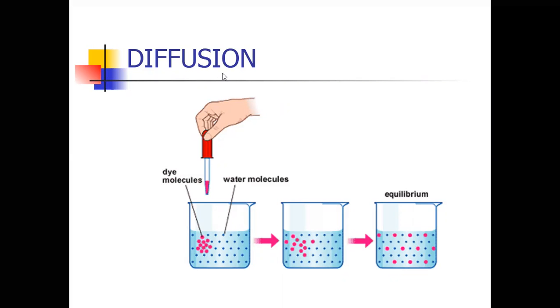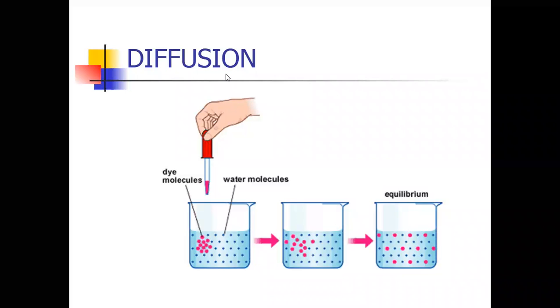Diffusion means high concentration of liquids, high concentration of gases, high concentration of minerals, meaning ions, easily move to low concentration without utilizing any energy, without utilizing any ATP energy.